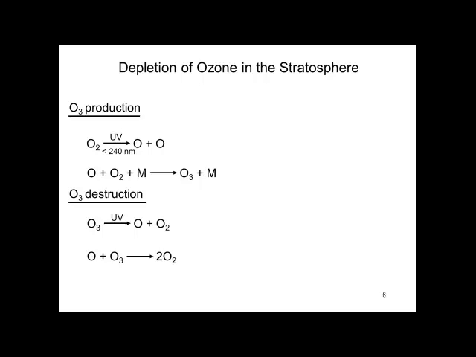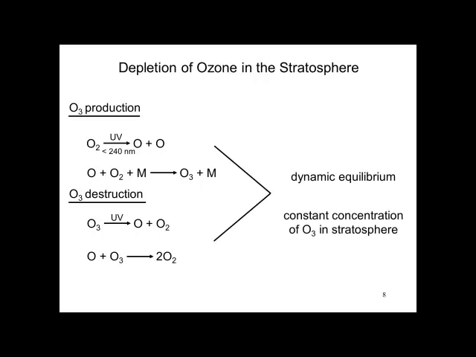The monatomic oxygen can react with ozone to form two molecules of diatomic oxygen. This balance is what protects our population from ultraviolet radiation from outer space. It's a dynamic equilibrium, and if everything works correctly, there's a constant concentration of ozone in the stratosphere.